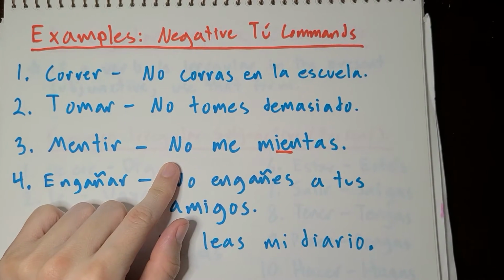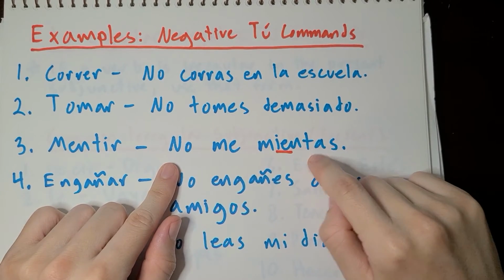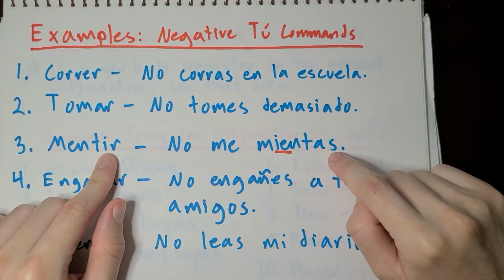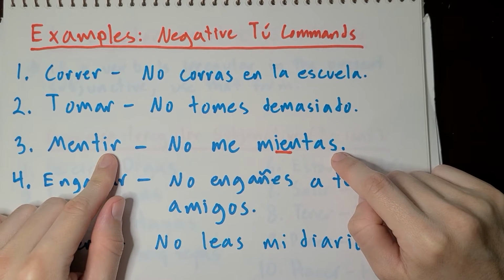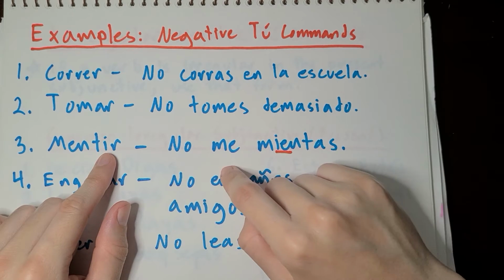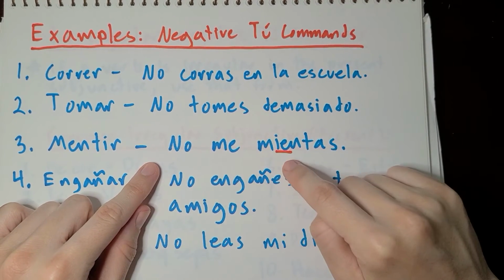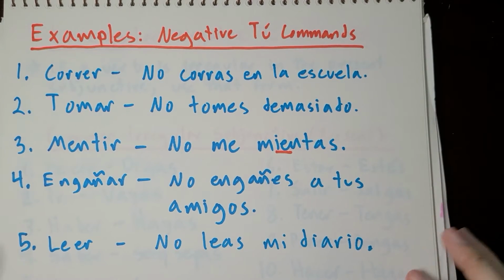It's okay. Mentir becomes mient for the stem. The ir becomes as because we're doing the subjunctive tense. Mientas. So that's what we're going to use for the conjugated form. Pronoun goes before the verb. You start with a no. No me mientas. Don't lie to me.